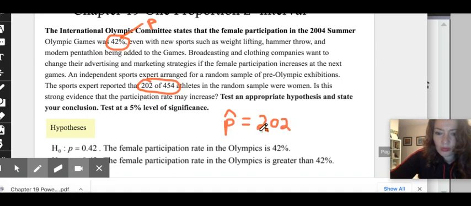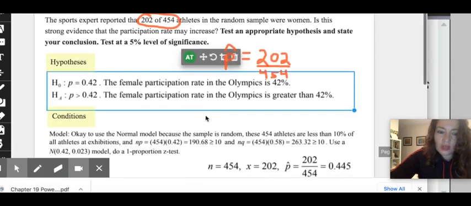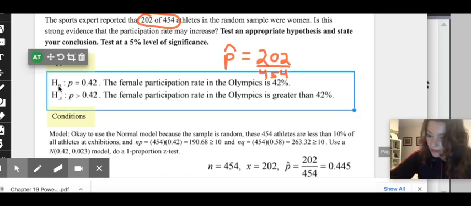Now, when you are performing a hypothesis test, it basically is very similar to what we have been doing, only we're going to add one additional item, and that is a hypothesis. So let's take a look how we're going to start this problem. The first thing we're going to state is a hypothesis statement. Now, what is a hypothesis statement? We're going to have the null hypothesis, which is my H naught.